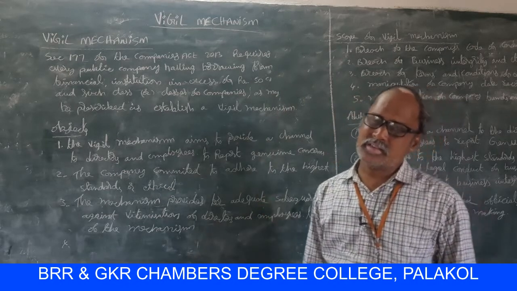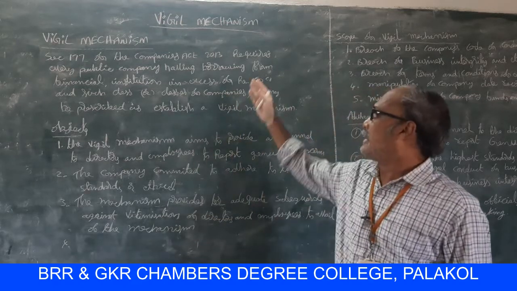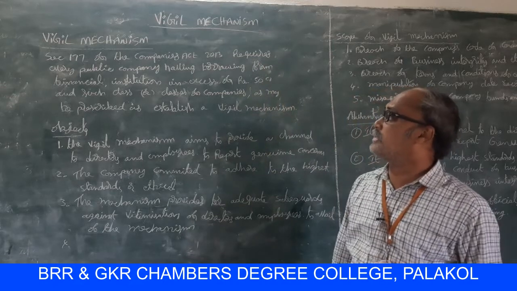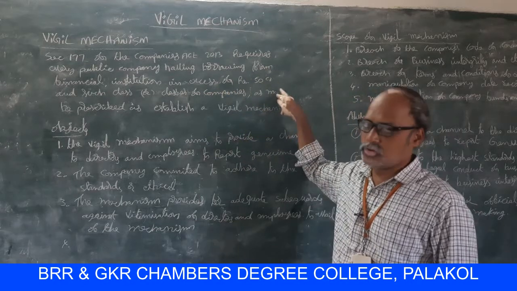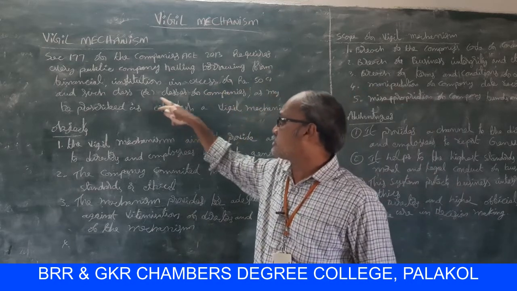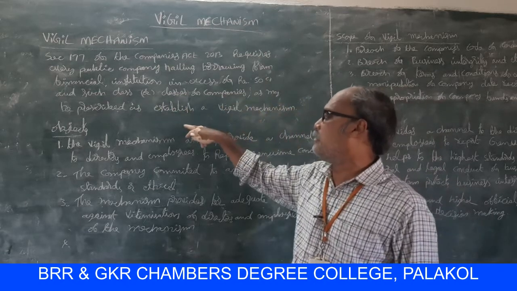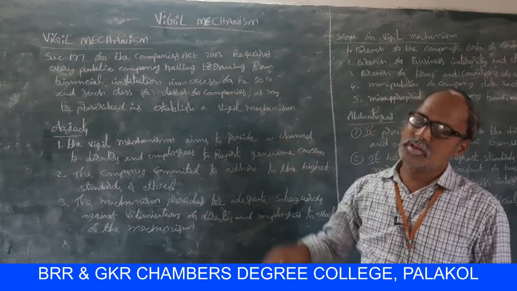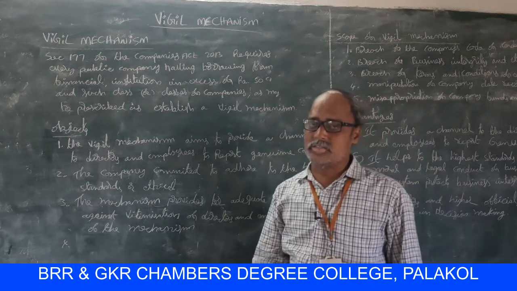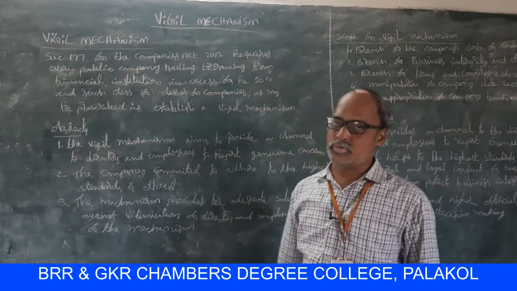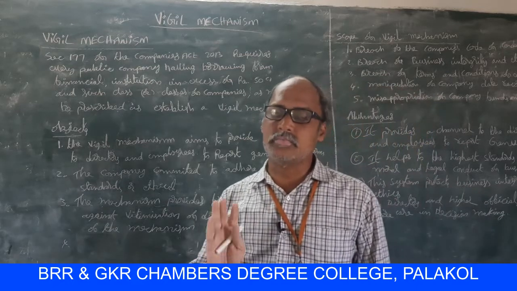Under Section 177, the Companies Act 2013 requires every public company having borrowings from financial institutions in excess of 50 crores, and such class or classes of companies as may be prescribed, to establish a vigil mechanism. That means if a company borrows more than 50 crores, then the company should apply a vigil mechanism in that organization.